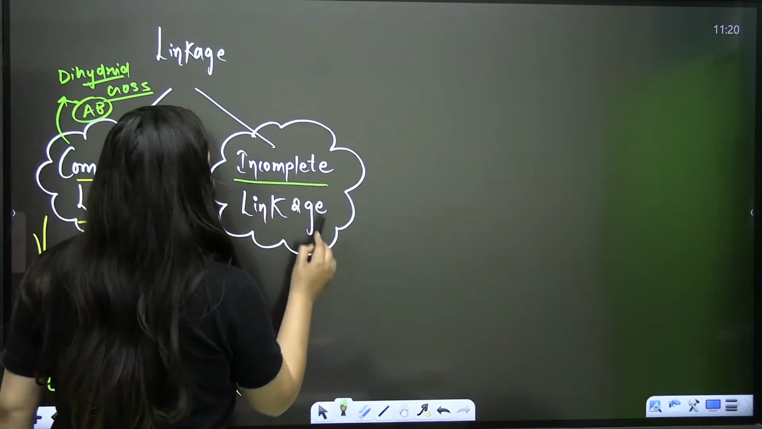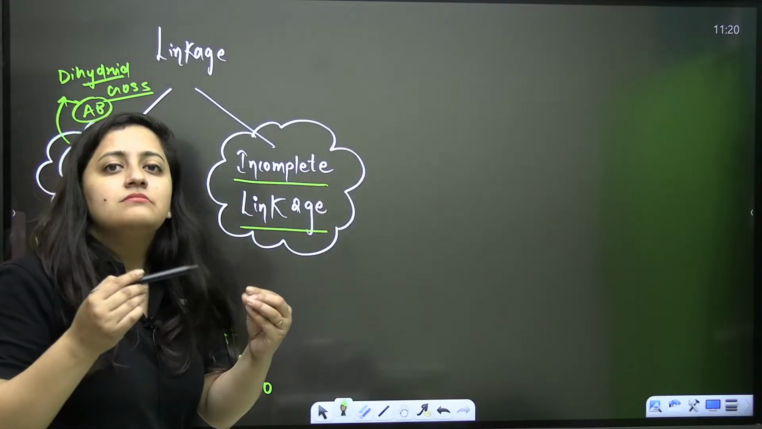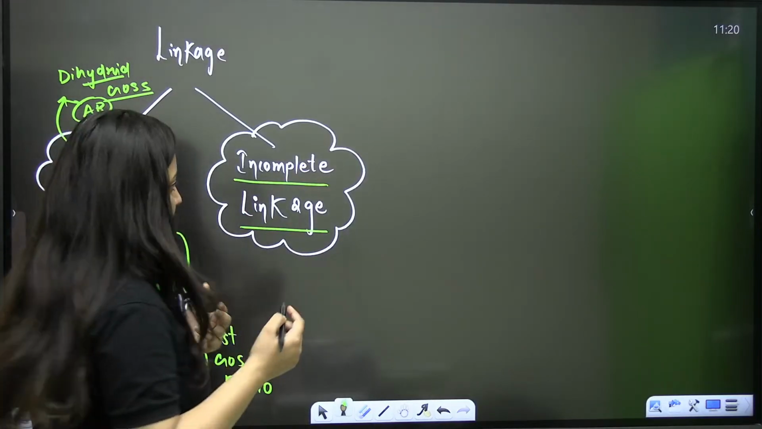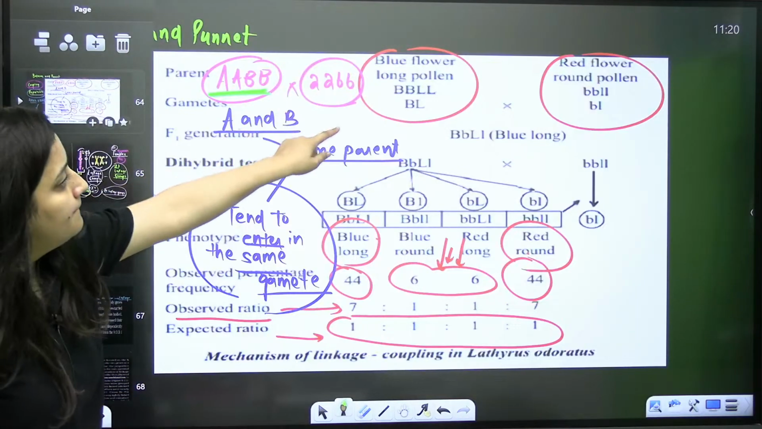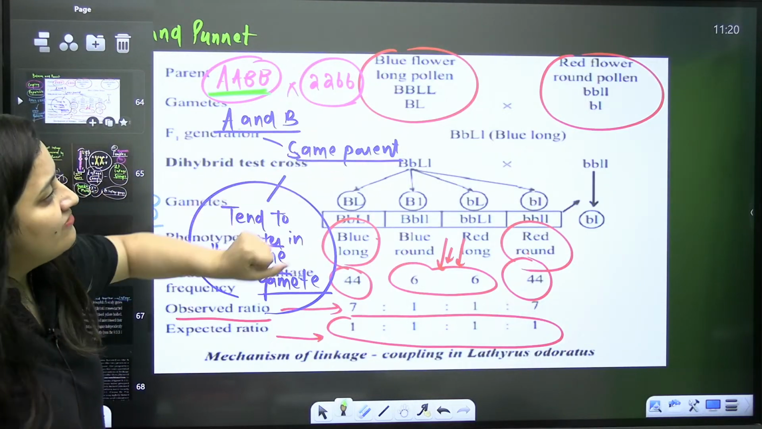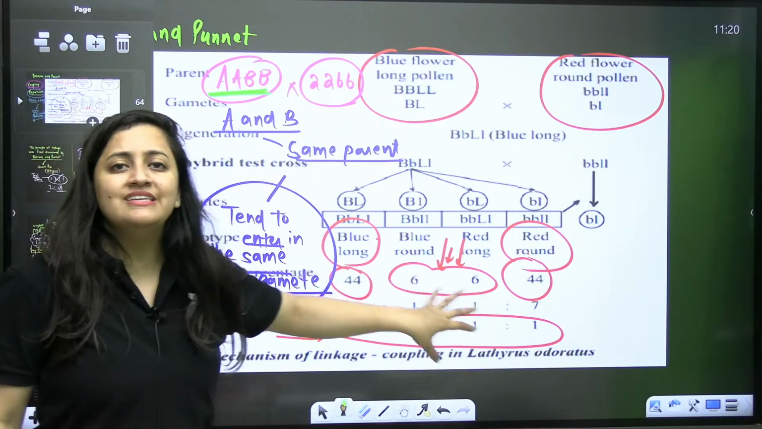Now when it is incomplete linkage, it means there is some chance of crossing over. Just say I gave you this example, no? This one, blue flower long pollen, red flower round pollen. So here you will not see the complete linkage.